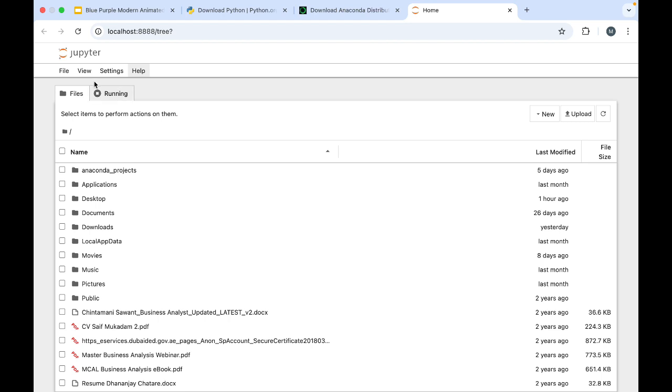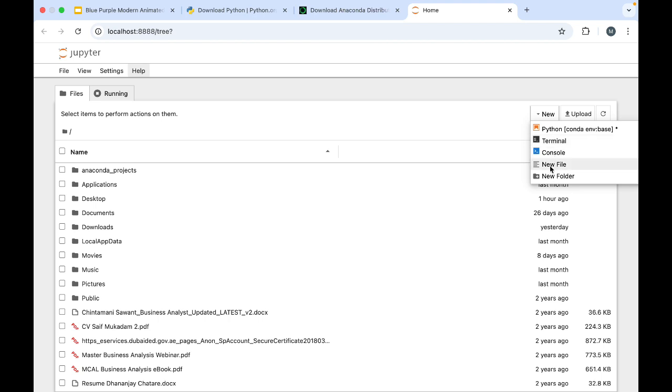So you can see these things present over here. These are the folders which are in your system, like in my system these are there, in your system it may be different. If you want to create a file or open a file, you can do it here, or else here you can see this New. If you click on this New, you can directly create a Python conda environment based file, or you can open a terminal or console, or a new file.